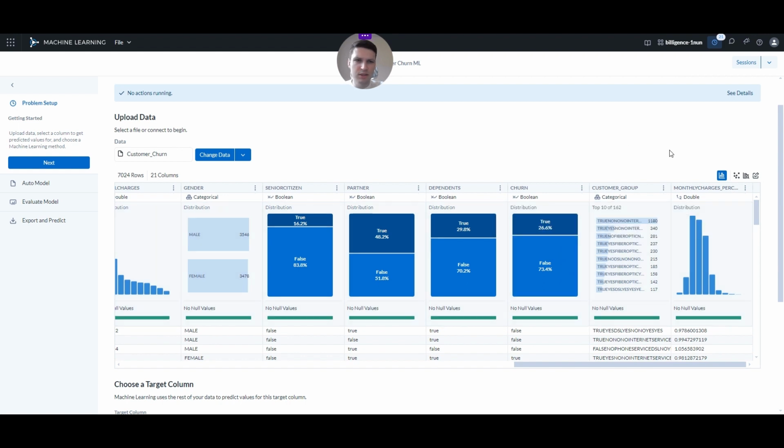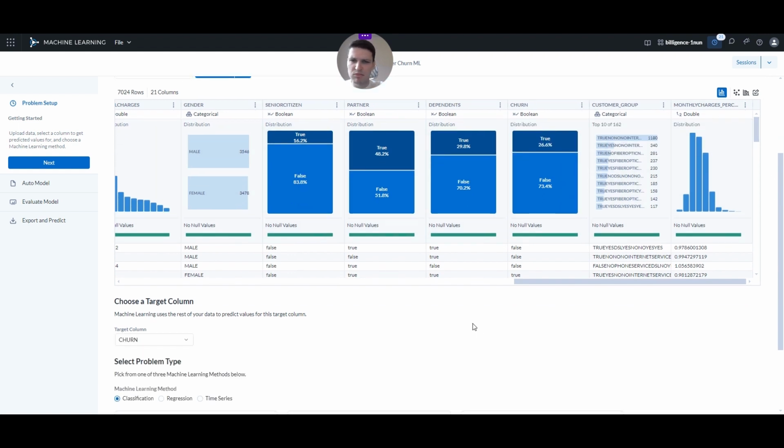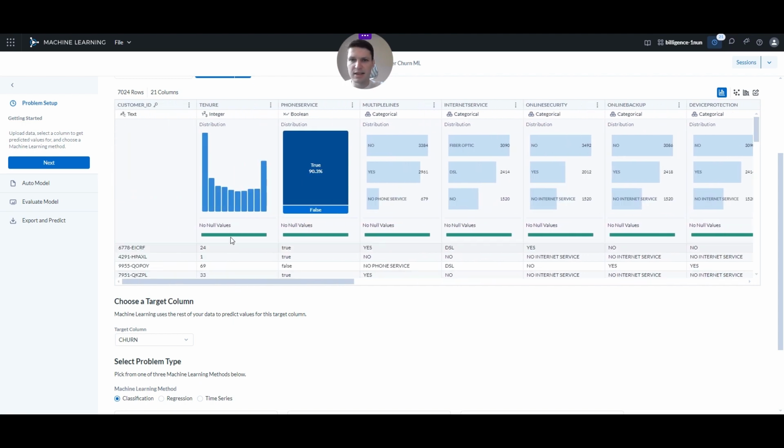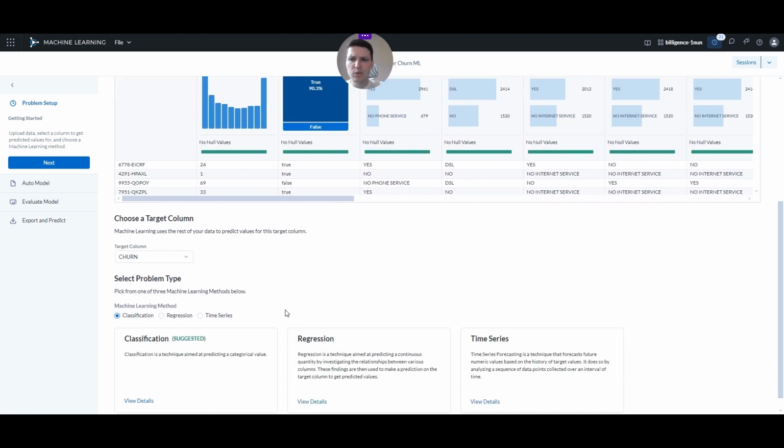So we got the insights about our data. They seem to be in right shape. There are no null values. We took care of that in Alteryx Designer Cloud. Now's the time to define the problem. So first of all, we choose the target column. What do we want to predict? And we want to predict churn. So that's the column that we want to focus on.